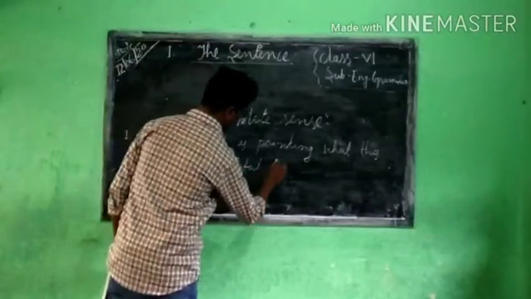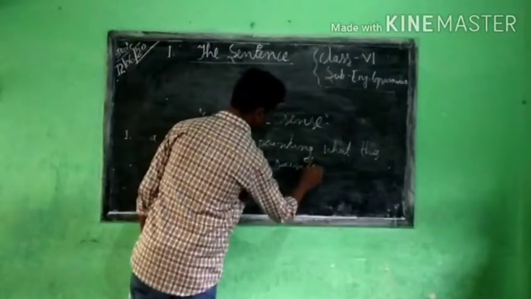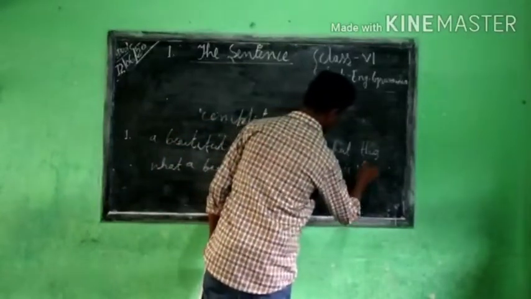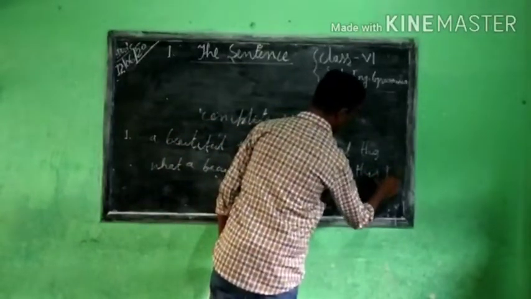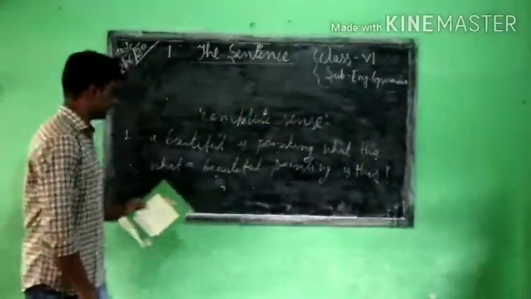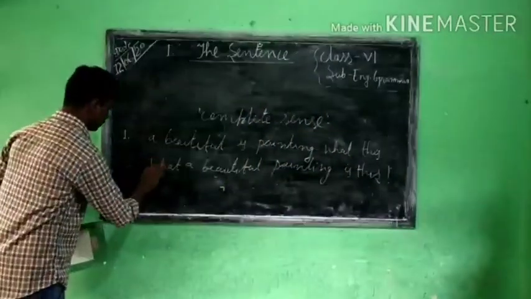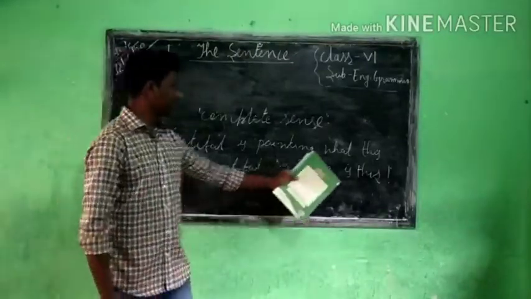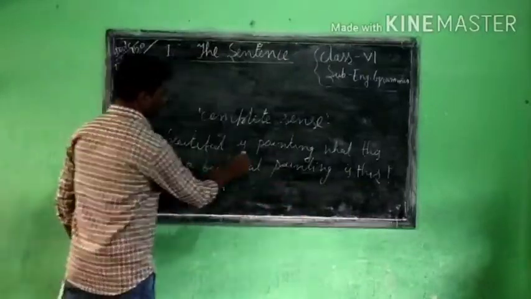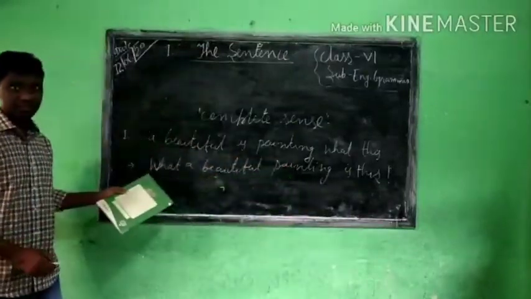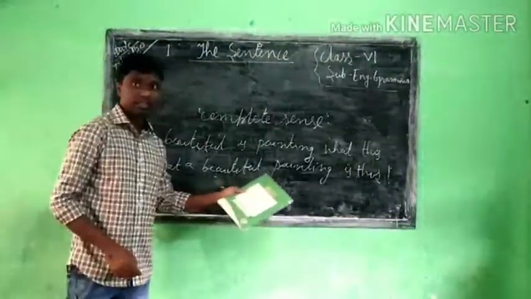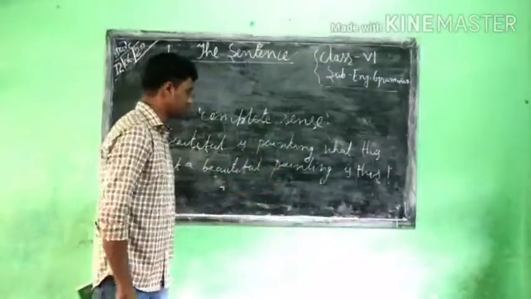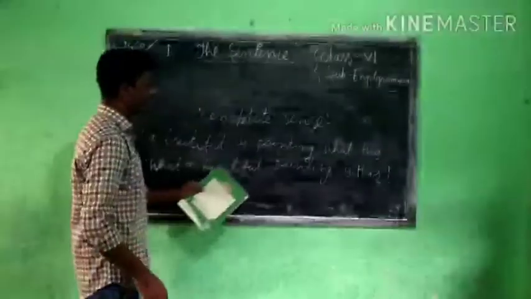Beautiful painting is this. See, this is the correct one: what a beautiful painting is this. So all these words are arranged in a systematic, meaningful manner. Then it became a complete sentence. What a beautiful painting is this.